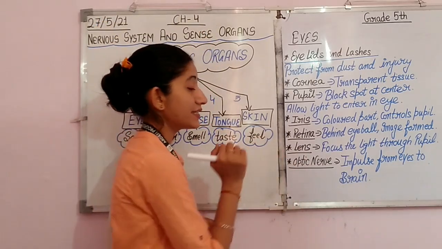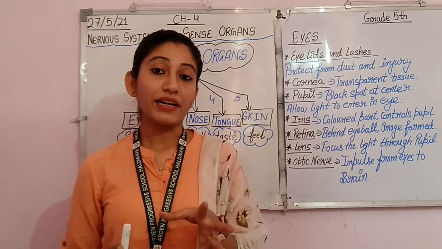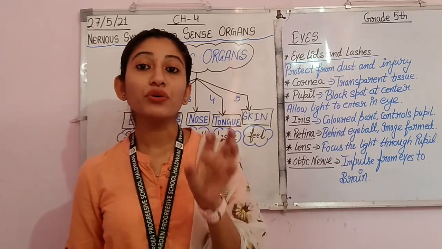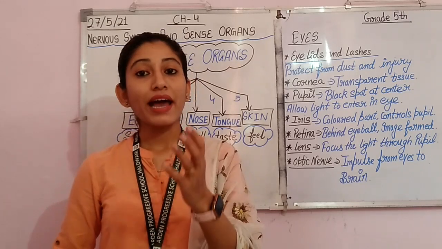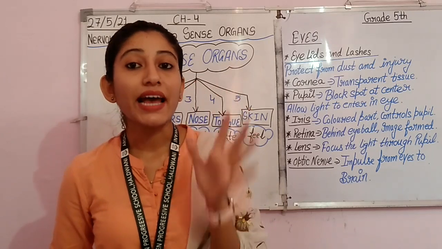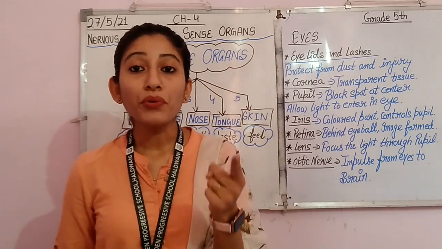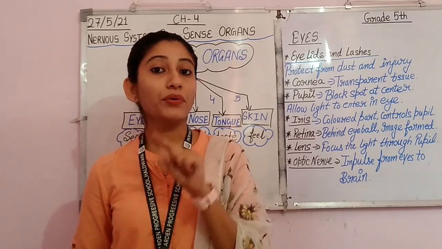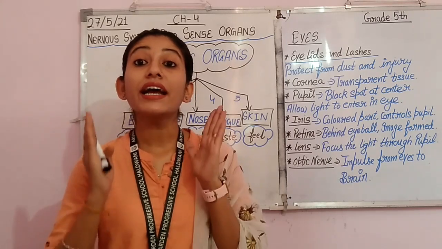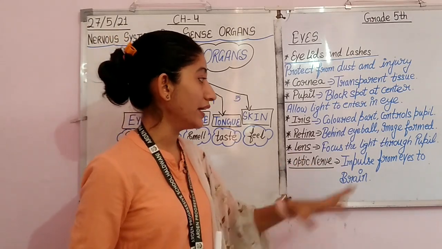Then we have lens. Now do you know what is the role of the lens? See beta, I hope many of you have seen that your parents are using spectacles. So why do they use spectacles? Because in spectacles a lens is there which helps them to improve their vision and to see clearly. So the same is the role of lens here.